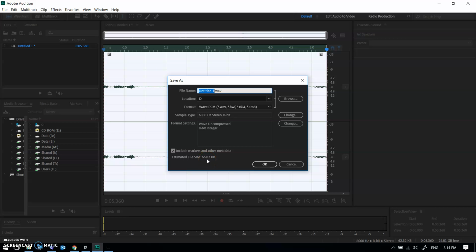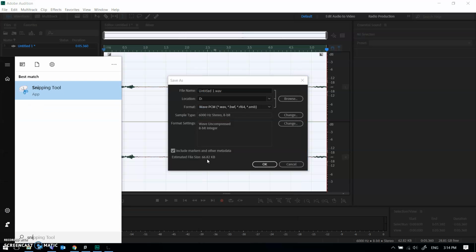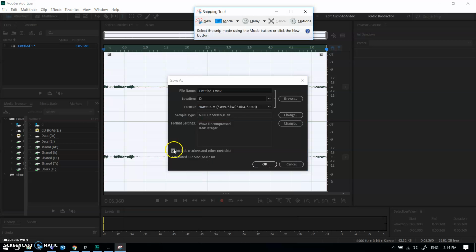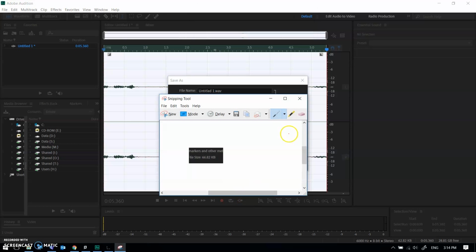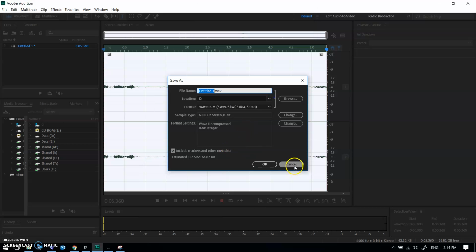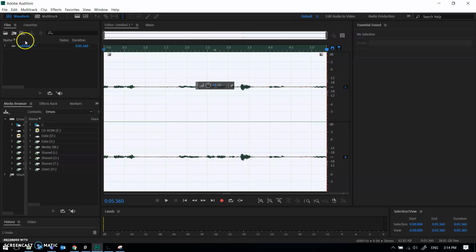Remember that number. Actually, can I just take a snip of that? Good. Quick snip. And was it 66.8 kilobytes? Minimize that. Cancel. I'm not going to bother saving it because I don't need to save that file.